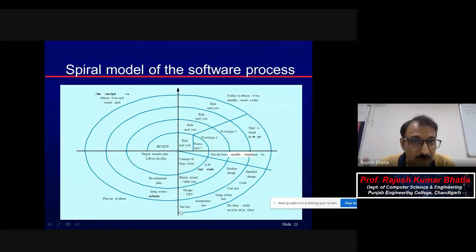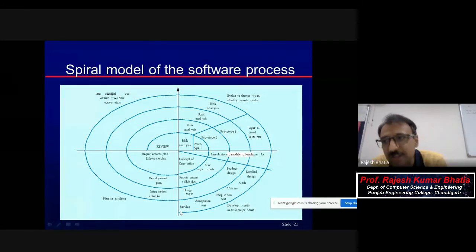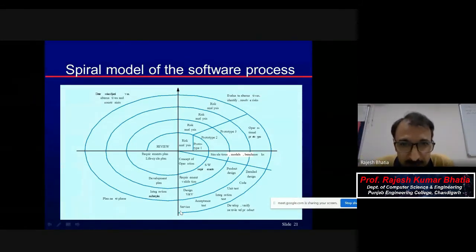And keep it in your mind that this is not the ultimate model. I mean, this is not the last model. Okay, it is also, I mean, a long time back that Boehm suggested this. You can go through the literature, and you will come to know that year. I don't remember that year. We will see that in any slide if it is mentioned. But yes, of course, it is better than the previous two. But it is not that this is the best one. Okay, still there are many others. But yes, risk cannot be a hindrance.